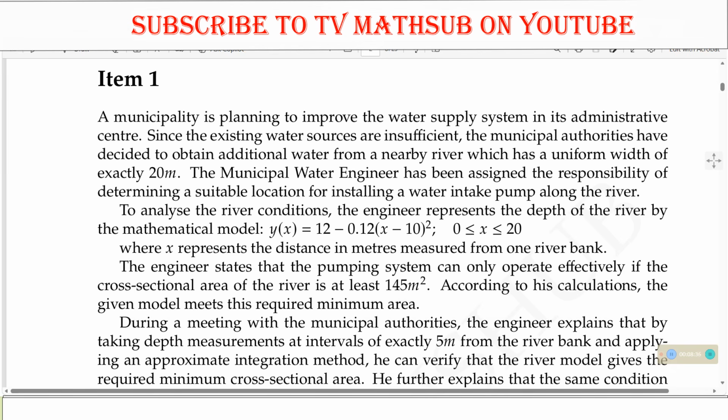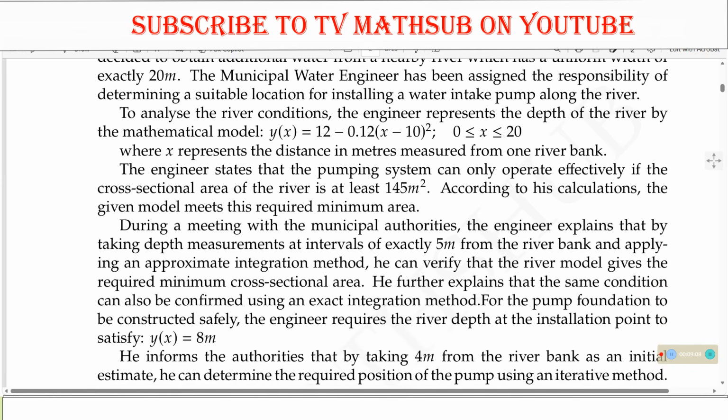The municipal water engineer has been assigned the responsibility of determining a suitable location for installing a water intake pump along the river. To analyze the river conditions, the engineer represents the depth of the river by the mathematical model, which is given by y of x equals this, for 0 less than or equal to x less than or equal to 20, and x represents the distance in meters measured from one river bank.